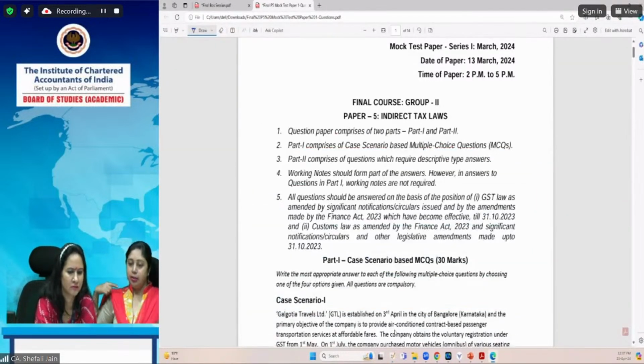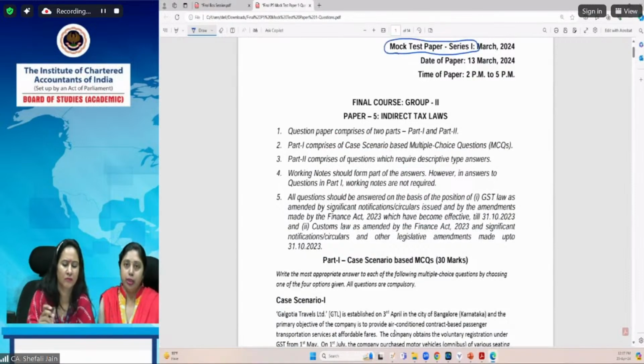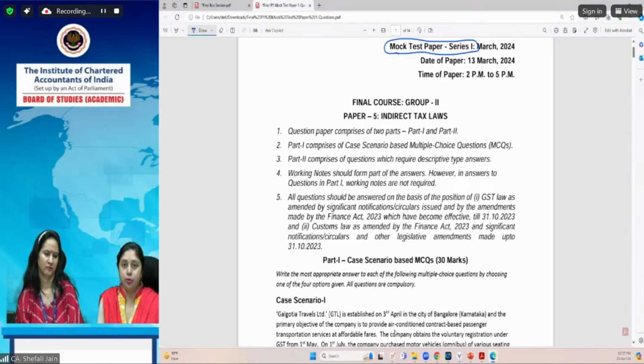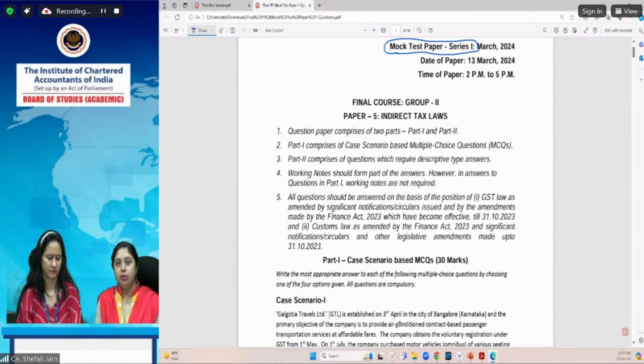Okay, as Swati already suggested, when you are going through the case scenario based questions, what you should do is give the case scenario a careful reading. Try to correlate it with the provisions of law which might get invoked in such a situation. So at the time of reading the case scenario itself, we should try to locate or identify the provisions which might get invoked in this situation.